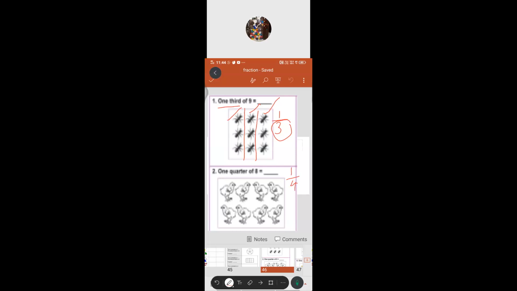So they asked us to divide them into 1 by 4. How many parts did they ask us to divide into? Total whole. 4. So they asked us to divide them into 4 equal parts. How will you divide into 4 equal parts? Equally. So here 1 part, 2 parts, 3 parts as well as 4 parts, equally. There are 2 in each. So by this way only you have to divide. Very good. Can you mute now?